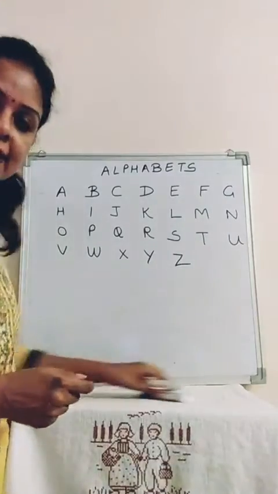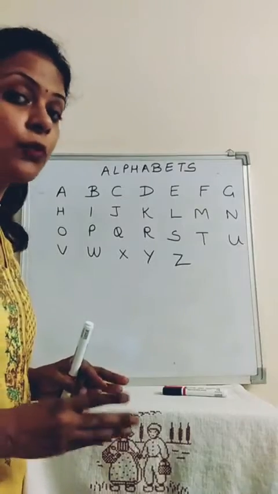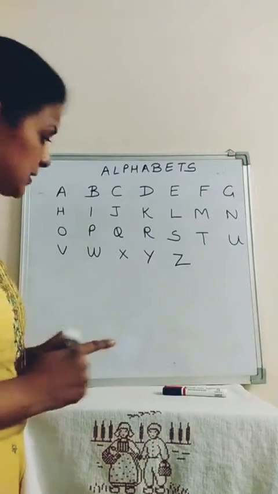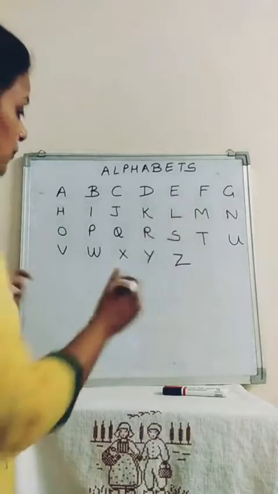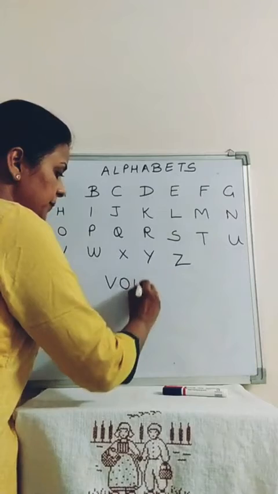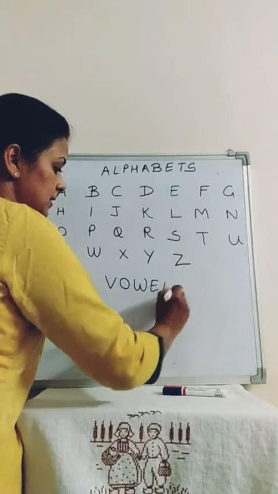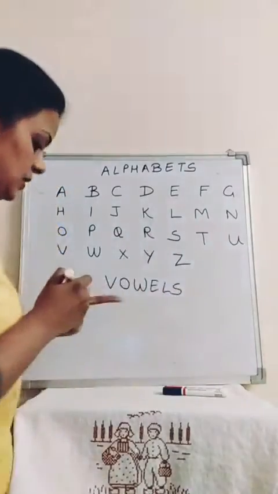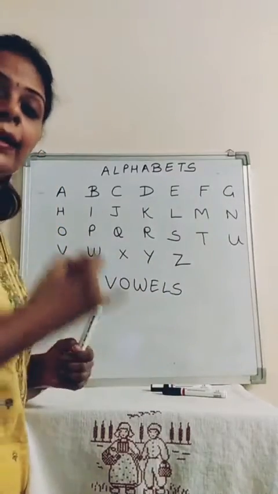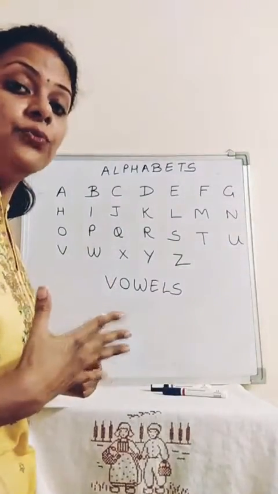Okay. Now let's study about vowels. Yes, it is vowels, not vowels. Now let's study about vowels. What are vowels? Let's mark all the vowels in the alphabets. So what are vowels? Can you tell me? Yes. A, E, I, O, U are vowels.